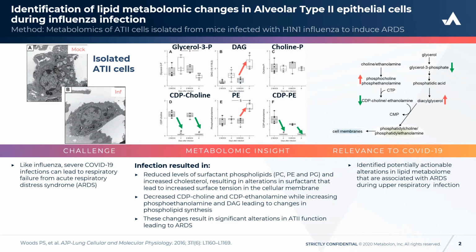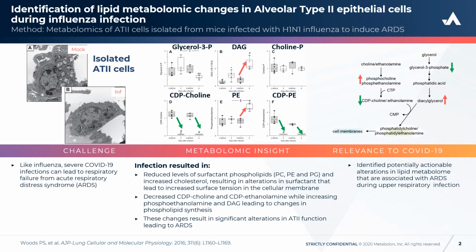So here you can see that infection resulted in significantly reduced levels of several surfactant phospholipids, including phosphatidylcholine and phosphatidylethanolamine, as well as increases in cholesterol. Collectively, these can result in alterations in surfactant. And when surfactant is changed, those can lead to increased surface tension in the cellular membrane, changing the functionality of the alveoli.